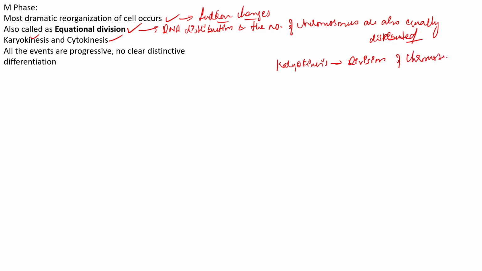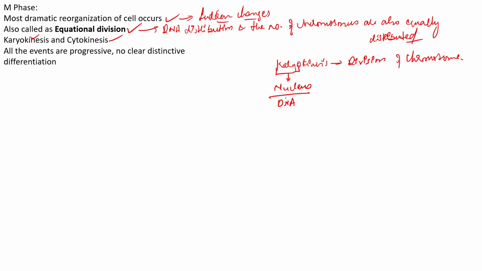That is what we see in karyokinesis. The term karyo mainly stands for the nucleus, or ultimately the content present in the nucleus, that is the DNA.